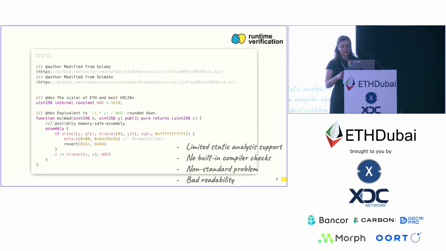In addition to that, for some of the vulnerabilities, we actually do have compiler checks that are just inserted automatically, and starting from version 0.8, Solidity, for example, inserts these automated checks for overflows. However, if the smart contract is written in assembly, you won't really get any of these built-in compiler checks. At the same time, in this particular case, we have just added this custom condition for this function to revert. So it's a non-standard problem.